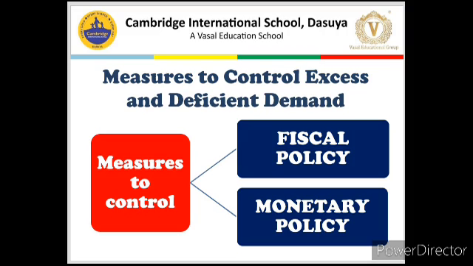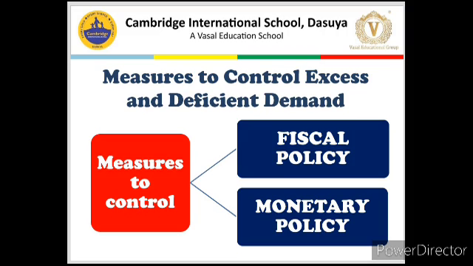So, what tools and instruments does the government have to stabilize the economy? Generally, government has many measures, but we will study only two measures out of the others. The first measure to control is fiscal policy, and the second measure to control is monetary policy.